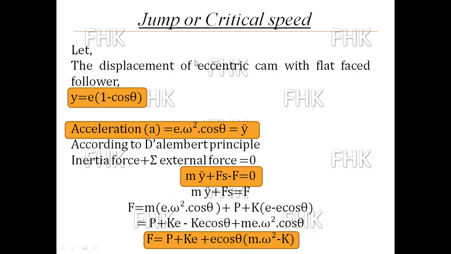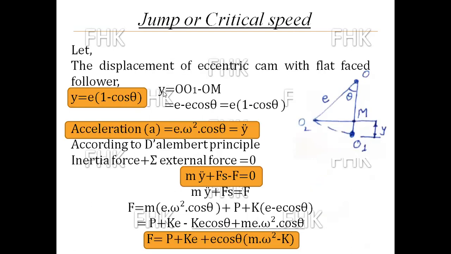Let the displacement of an eccentric cam with flat face follower be given by y equal to E into (1 minus cos theta). How is that displacement value obtained?